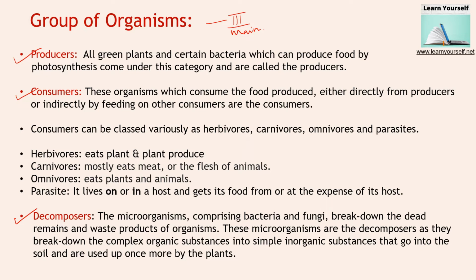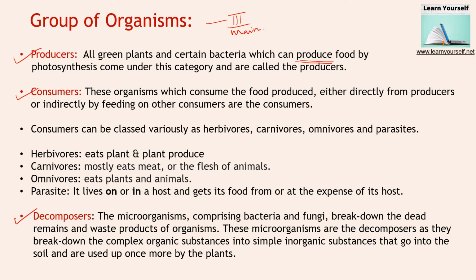Now let us see what the producers are. All the green plants and certain bacteria which can produce food by photosynthesis come under this category and are called producers. That means the plants and bacteria that are capable of making their own food come under this category and are known as producers because they are producing their own food.